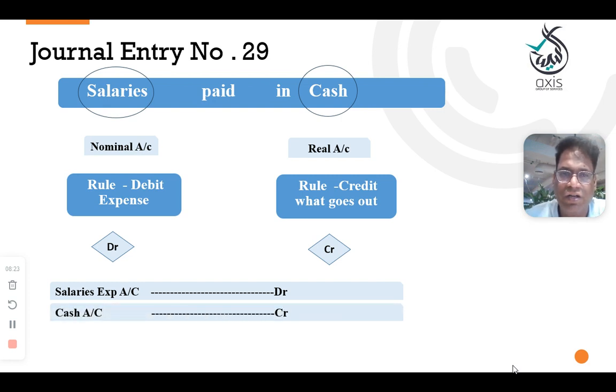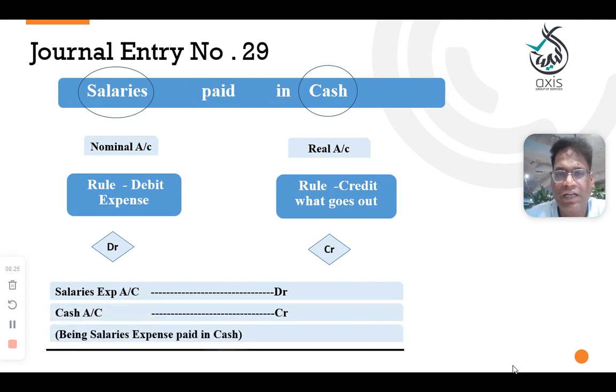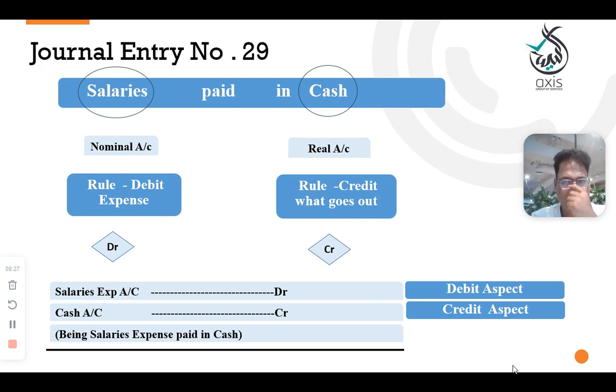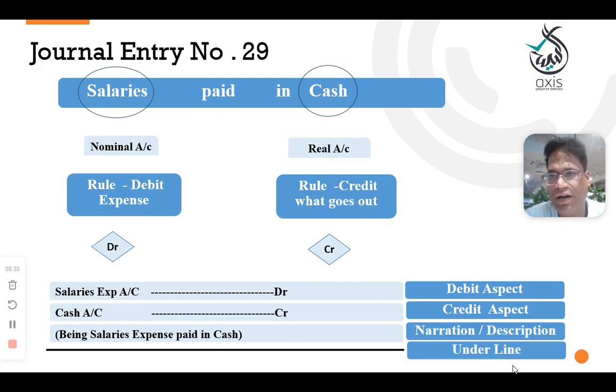The entry will be salaries account debit to cash account, being the salary is paid in cash, underline. Debit aspect, credit aspect, narration and underline.